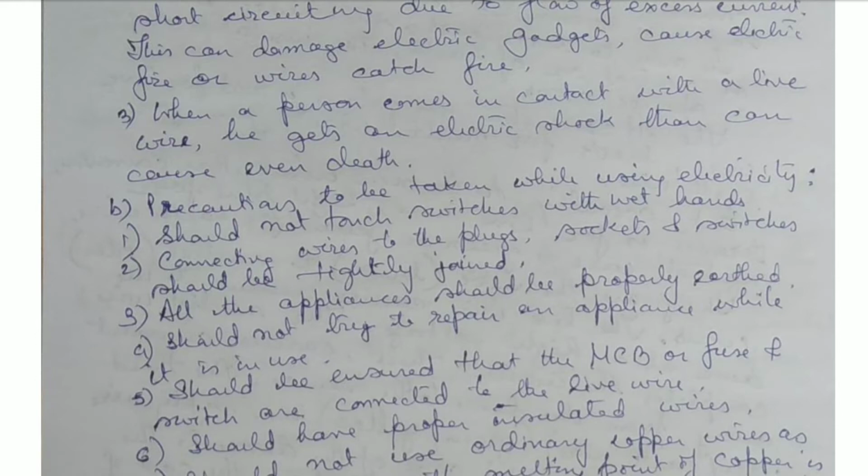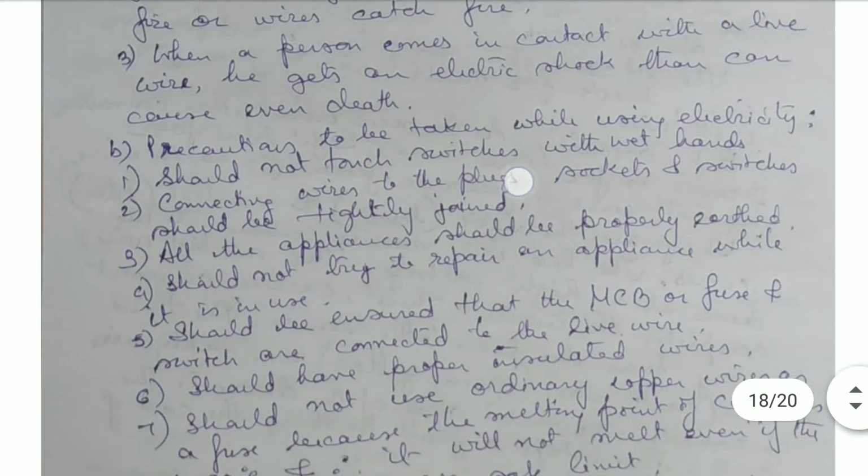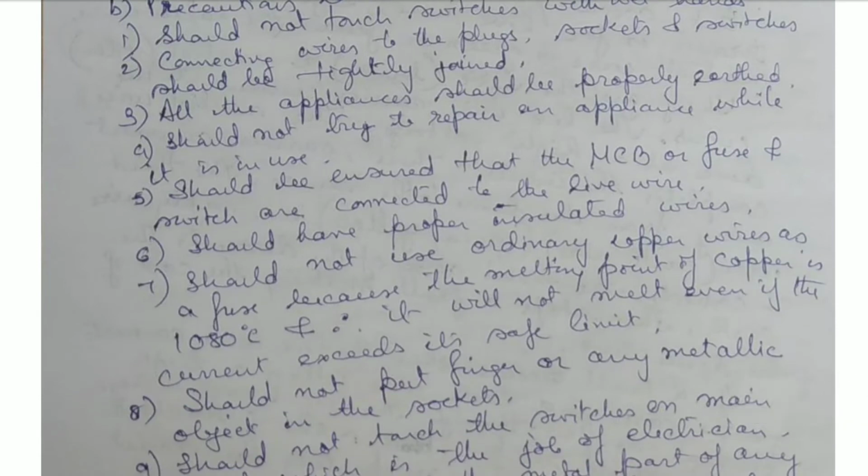All the appliances should be properly earthed. One should not try to repair an appliance while it is in use. When we are using it, we should not repair the appliance. It should be ensured that the MCB or the fuse and the switches are connected to the live wires, so that as soon as there is a short circuit or overloading, action can be taken by the fuse wire or the MCB.